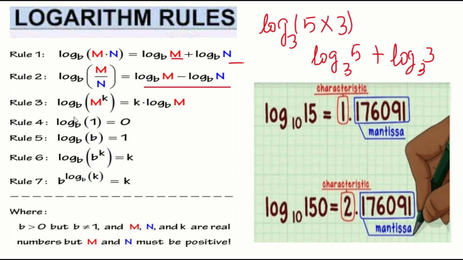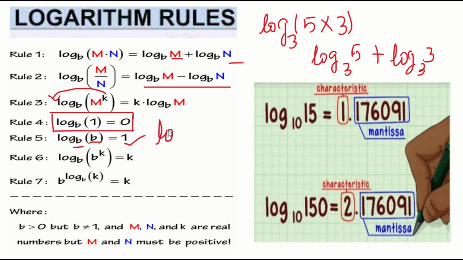Subtraction. If I'm getting a power on the argument, then this power will come before the log. Whatever the answer you are getting for log 1, it's an important question. Log 1 is always how much? Whatever you take as the base, log 1 will be equal to 0. Right? When the base and the argument are the same, then the answer will be 1.